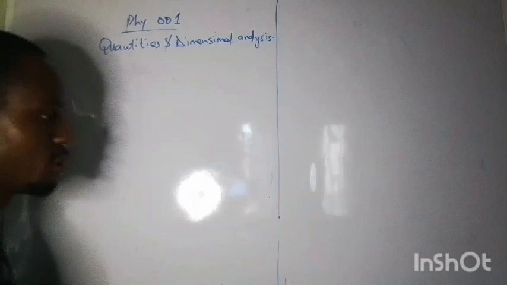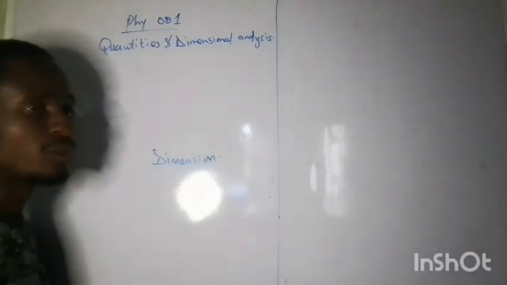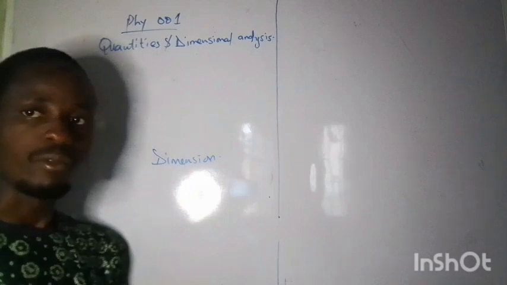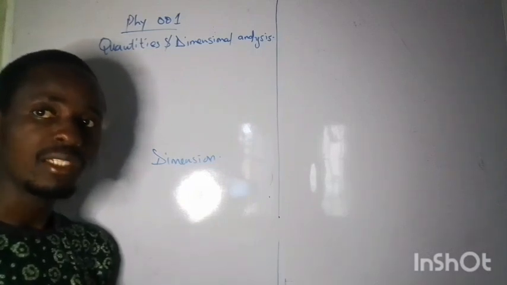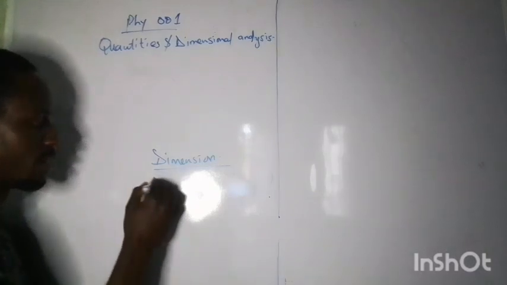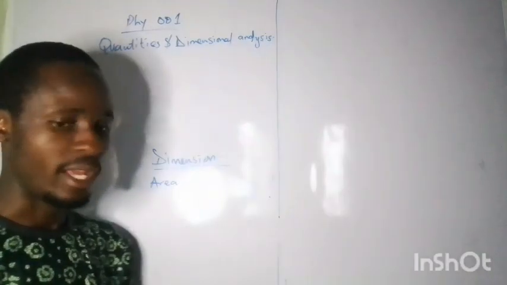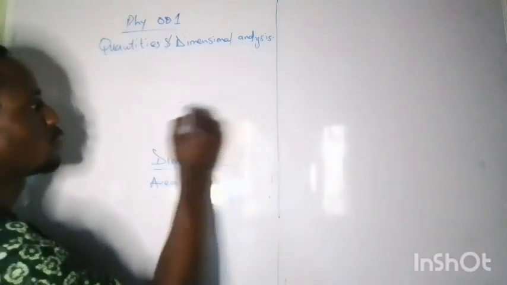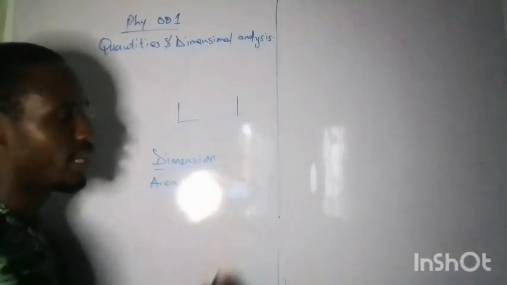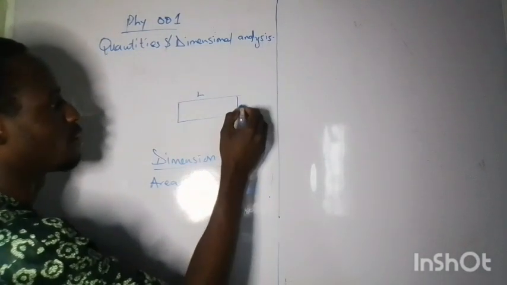The word dimension is just talking about writing a particular derived quantity in its component fundamentals. I said area is made up of length, and when you say length times breadth, let me put it this way. Some people might believe length is different from breadth. From here to here, let's call it length, and I will call this breadth.